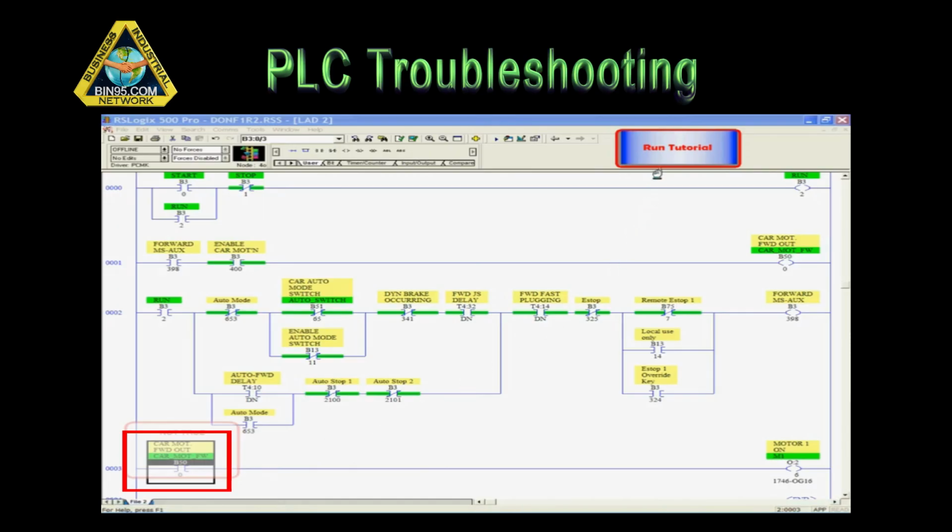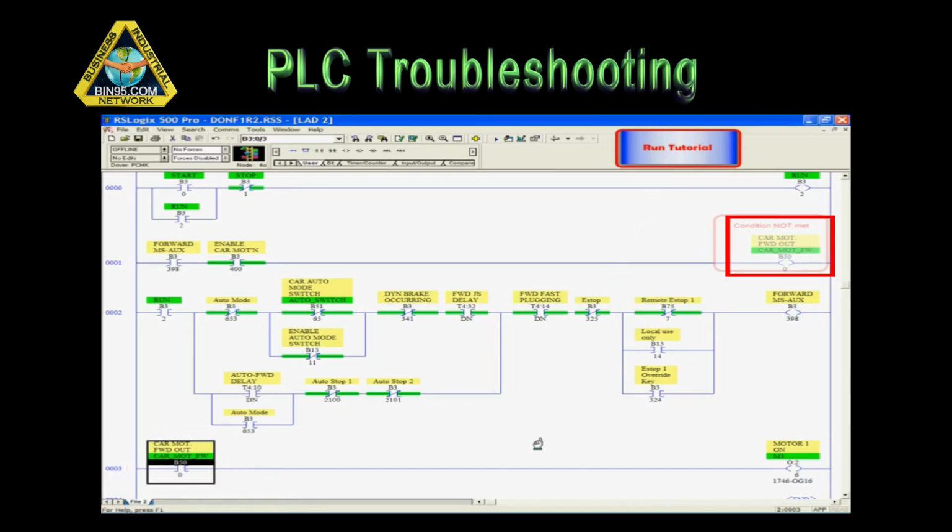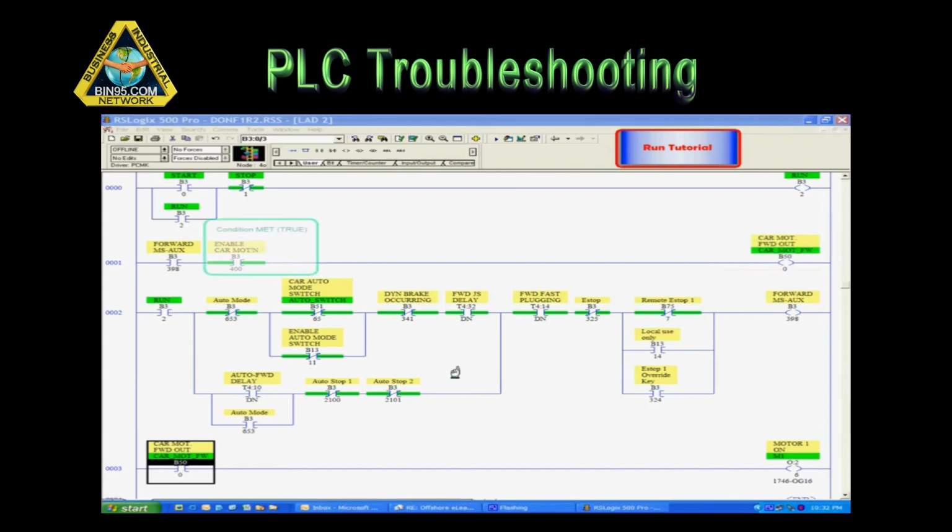Tracing back to the left, we see the rung output is not true because input from internal bit B50/0 is not true. Use the PLC software search or cross-referencing tool to find the internal output bit B50/0 to see why it is not true. As you trace left from the B50/0 output, you see that forward MS auxiliary, address B3/398, is not true, causing the rung output not to be true.